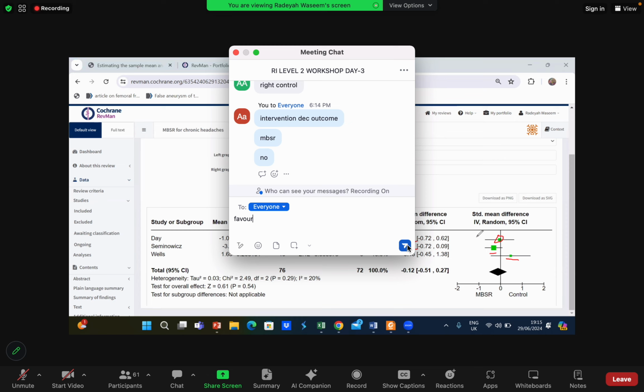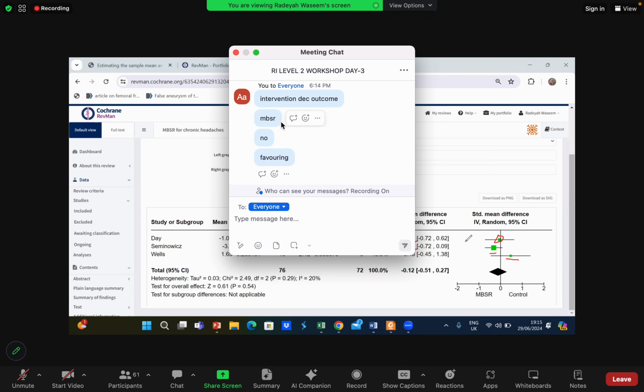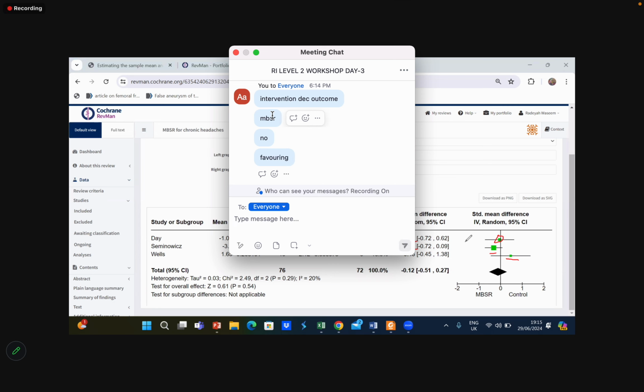After taking MBSR, headache is reducing. After mindfulness based therapies, headache is reducing more. So is that a good thing or a bad thing? See, increasing or decreasing the outcome does not mean it is favoring or not favoring. Favoring depends on what the outcome is and what association you are drawing. Exactly. It's going to favor, right?